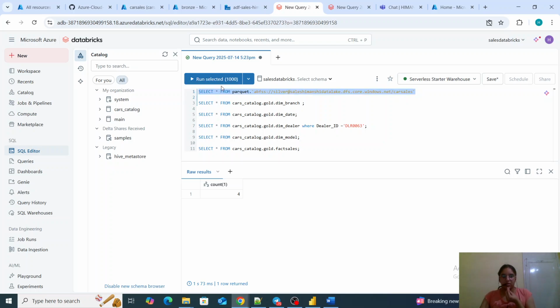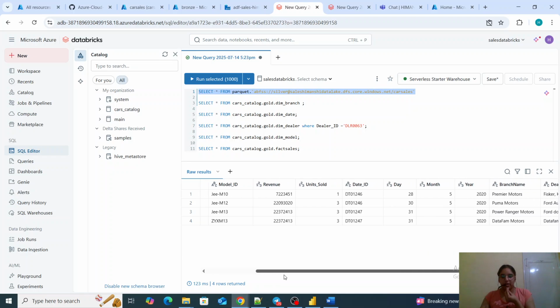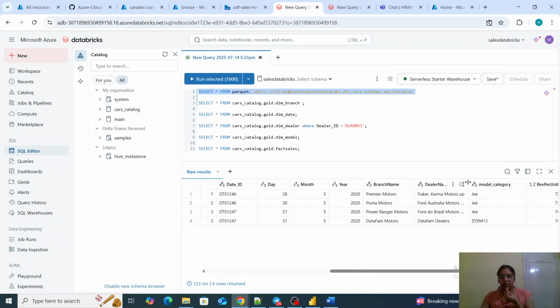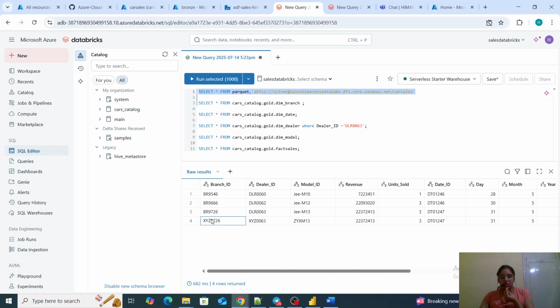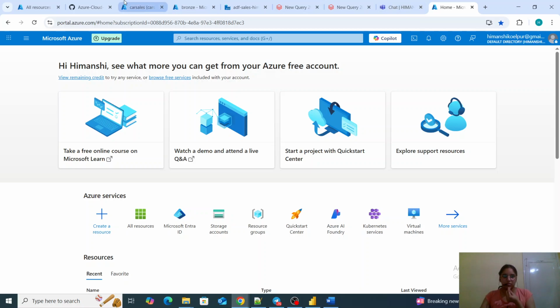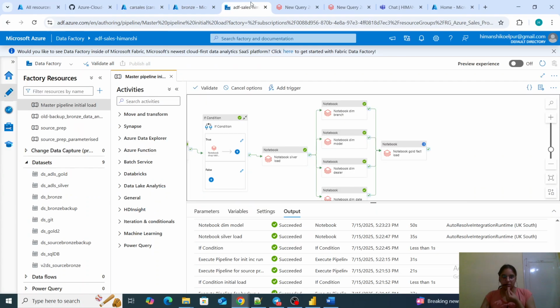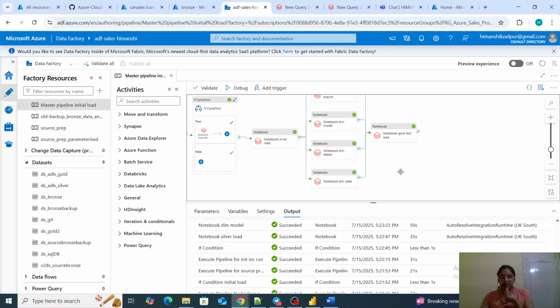If I run it, I have all the 4 data which I have updated. The names are updated, and then this is a new record which I have added. All of that is there. So everything is successful. All my dimension tables are created.